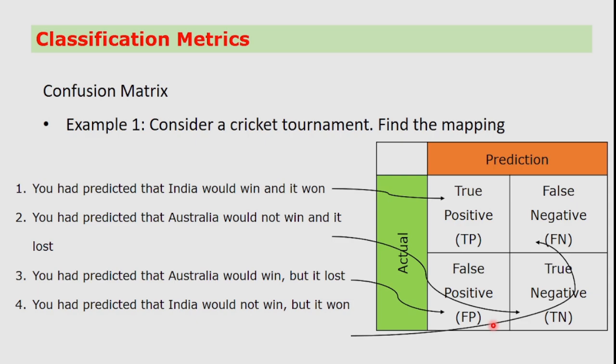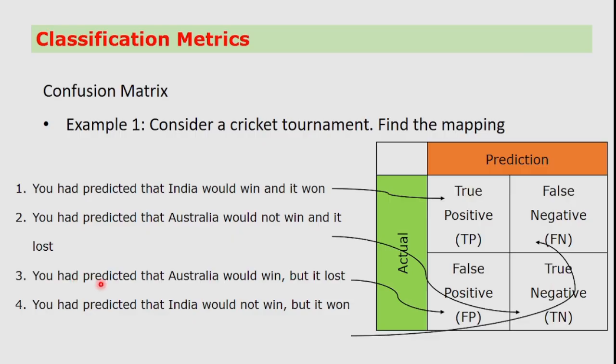We can see an example by considering a cricket tournament between India and Australia. For example, you predicted that India would win and it won. You call it a true positive. Next case, you predicted that Australia would not win and it lost. You call it a true negative.